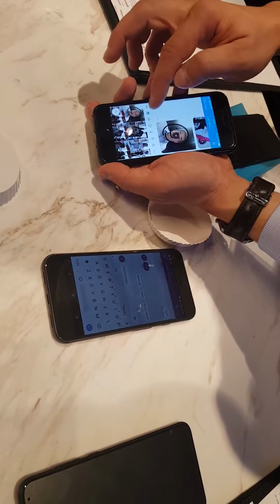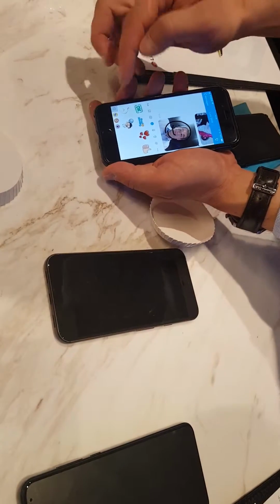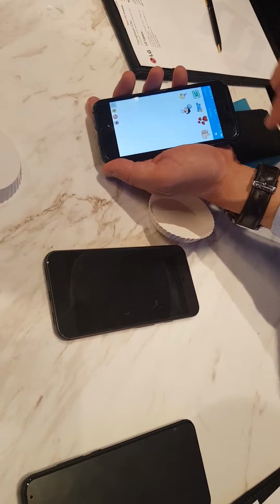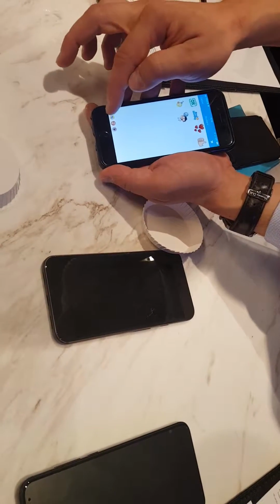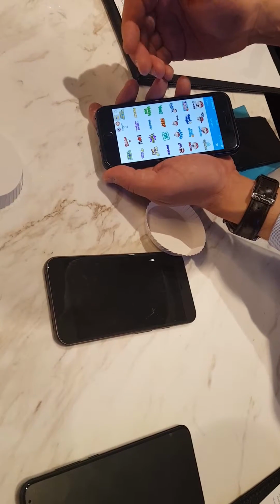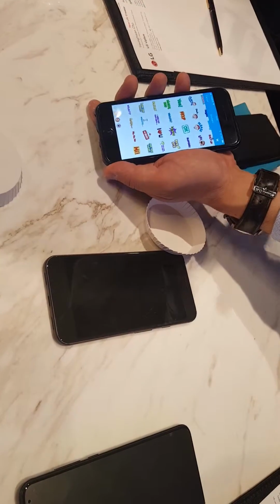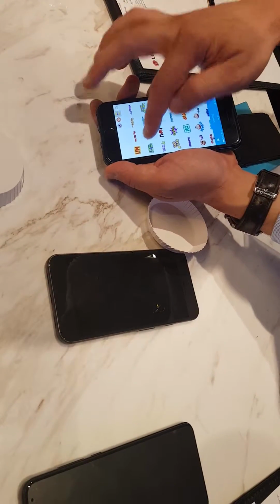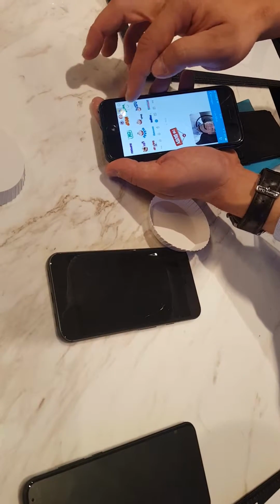Also stickers. There are several types of stickers. When I go here, I can see all my previously used stickers, and basically there are two kinds. We have here the sticker store. These are the stickers that I have already downloaded from the store, for example sending this one, which is cool.